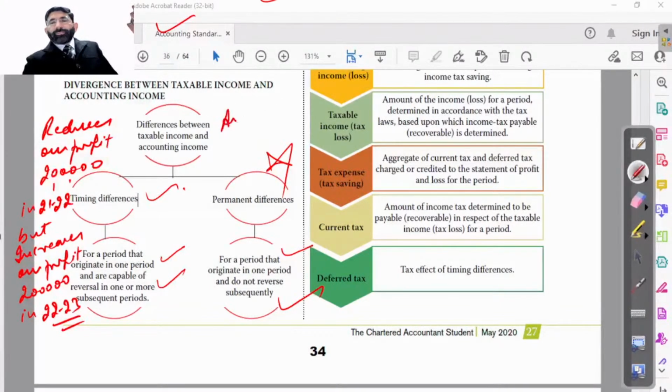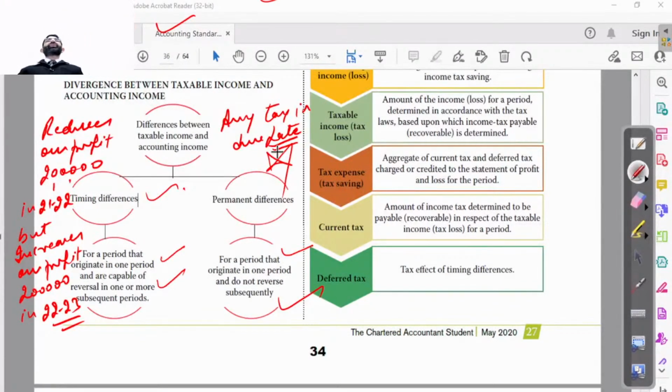Like if any tax is not paid by the due date, then that is fully disallowed and it is not allowed to be entered in the next year even. So that is going to create a permanent difference, which means no reversal. One is where the expense is disallowed this year and you will allow it next year. And the other is where it is not allowed at all, you do not have to put it in the books again. So there are two types of differences. Okay, is that clear?